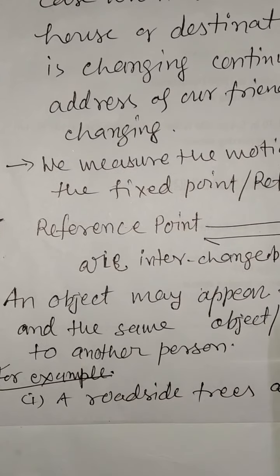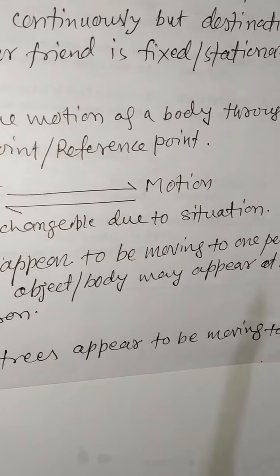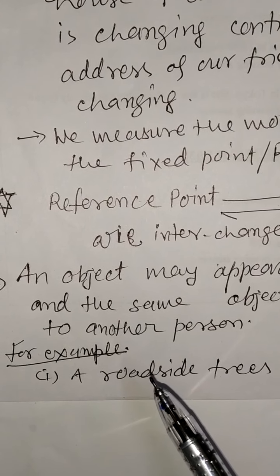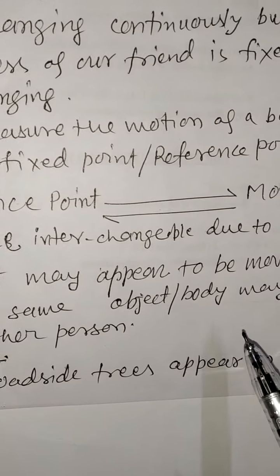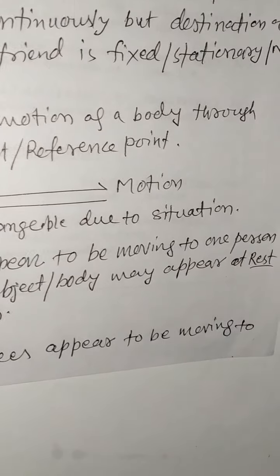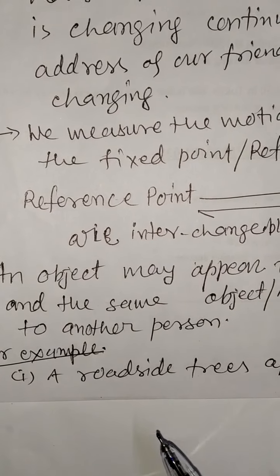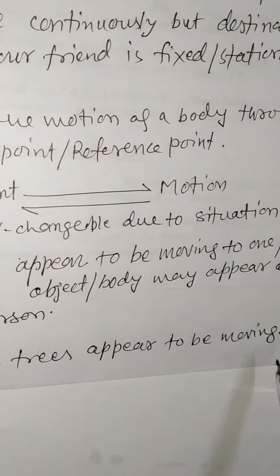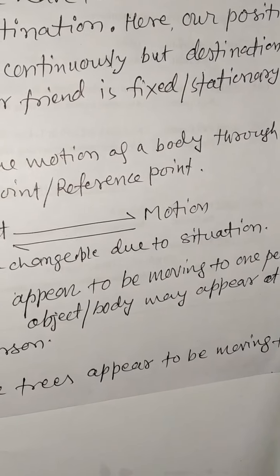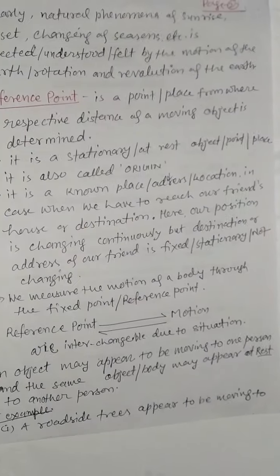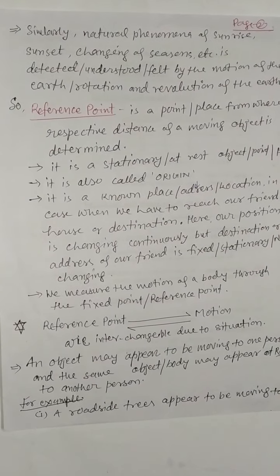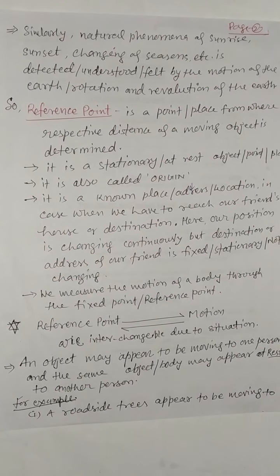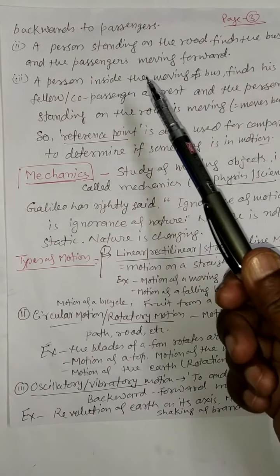An object may appear to be moving to one person, and the same object may appear at rest to another person. For example, roadside trees appear to be moving backward to a passenger.